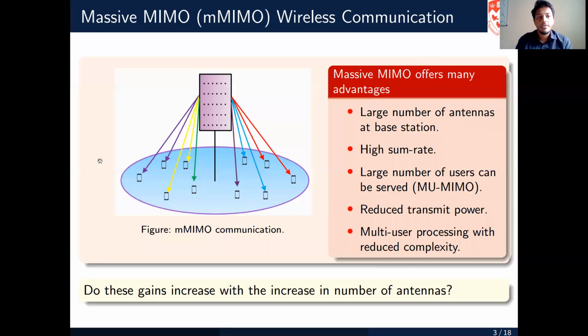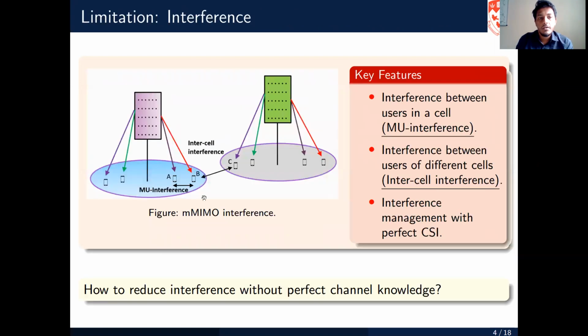So massive MIMO, we know, is the arrangement of a large number of antenna elements at the base station. And by this arrangement, we can have many advantages. For example, we can have high beamforming gain, a large number of users can be supported, and we can also have high throughput due to spatial multiplexing. But the question is, do these gains increase linearly by increasing the number of antennas? So there is a potential limitation which is offered by the interference.